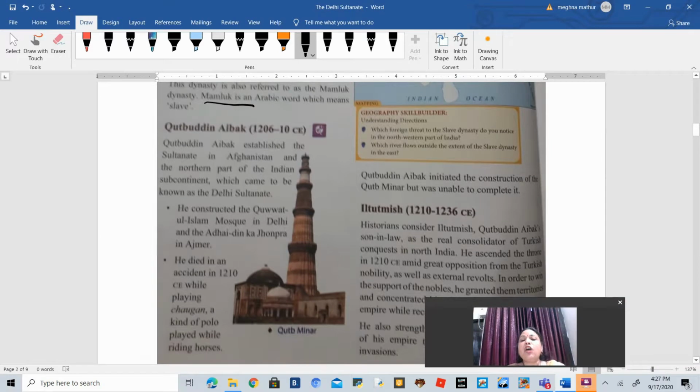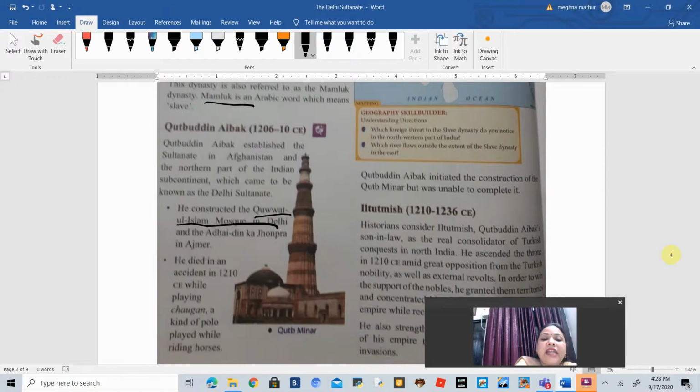Okay. Now Qutbuddin Aibak, as I told you, was a trusted slave of Muhammad Ghori, and he took control of Delhi and the Delhi Sultanate. So this is called the slave dynasty. Qutbuddin Aibak was also involved in a lot of constructions like the Quwat ul Islam Mosque in Delhi and Dhai Din Ka Jhopda in Ajmer, which is again a mosque.